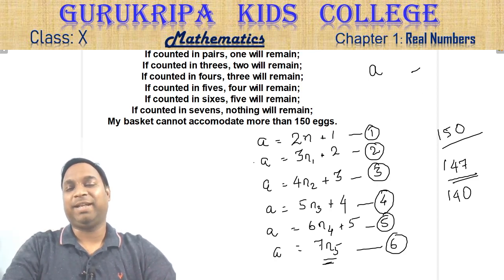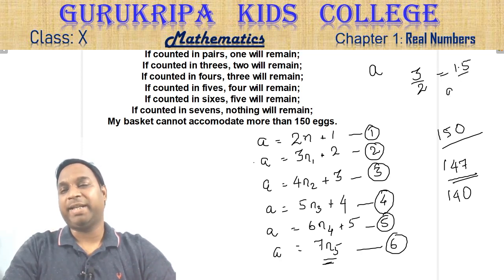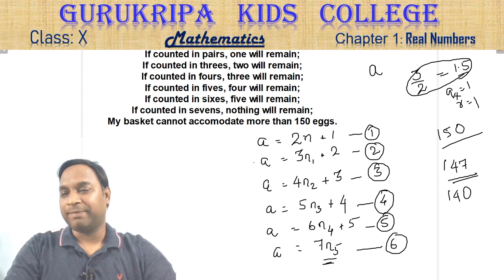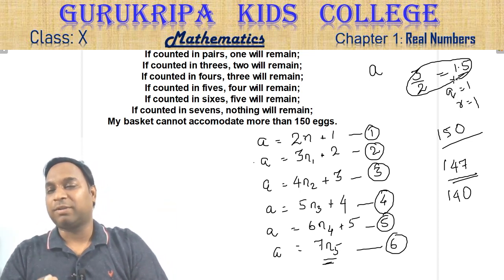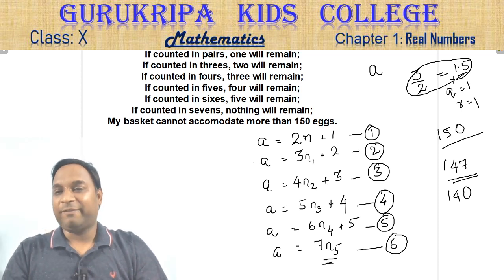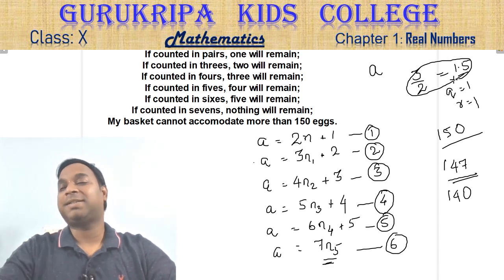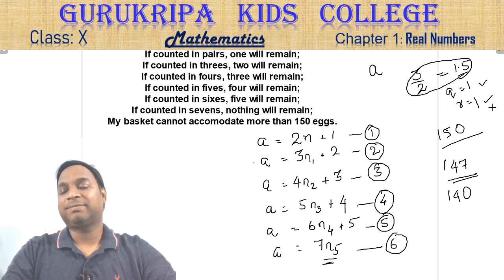Let's say you divide 3 by 2. You can say you get 1.5, but we are not interested in this 1.5. We are interested that quotient is 1 and remainder is also 1. Yes, 1.5 is the correct answer. I am not saying anything about it. It's not wrong. It's very much valid. But we are not interested in this 1.5 here. We are interested in one quotient and one remainder, like you used to do when you were in standard 3 or 4.